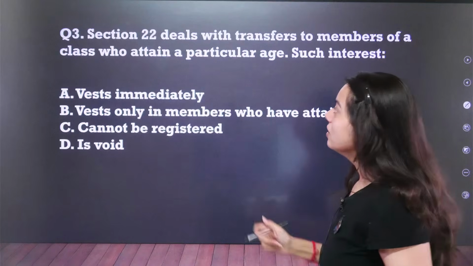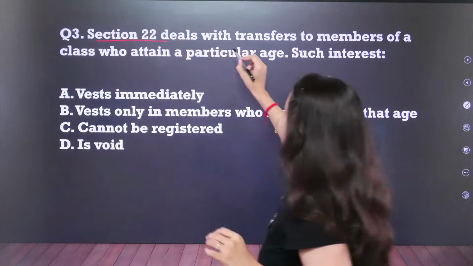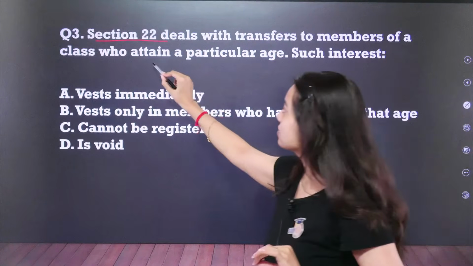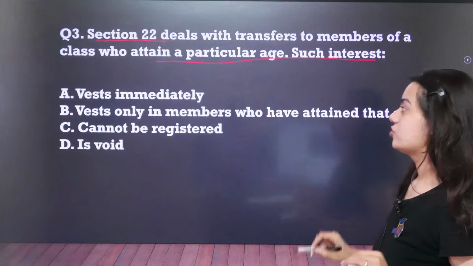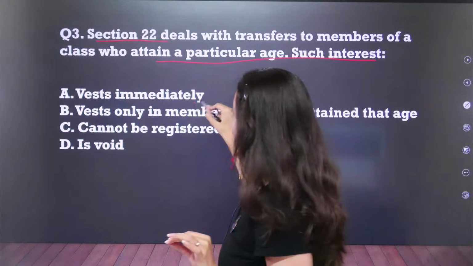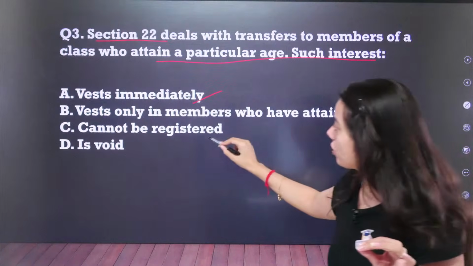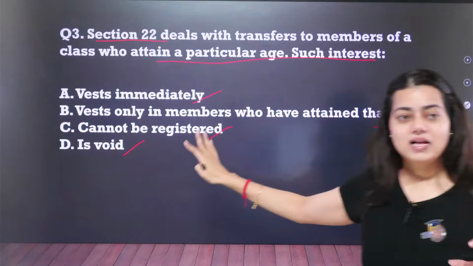Question number 3. Section number 22 deals with the transfers to members of a class who attain a particular age. Such interest vests immediately, vests only in members who have attained that age, cannot be registered, is void. Answer this question.